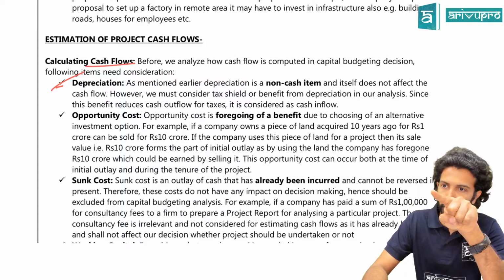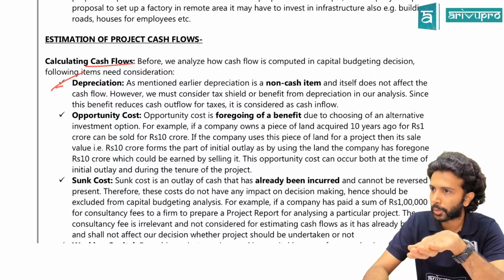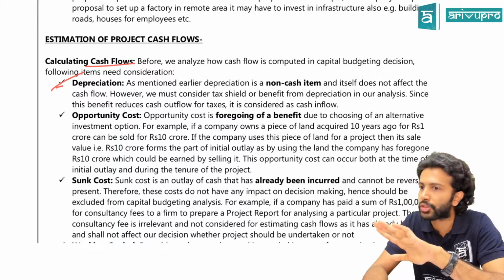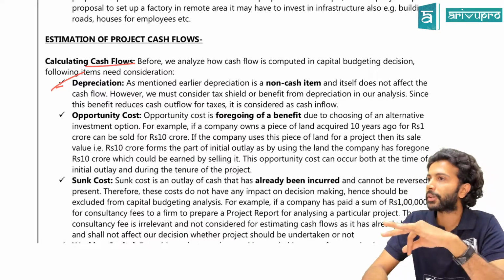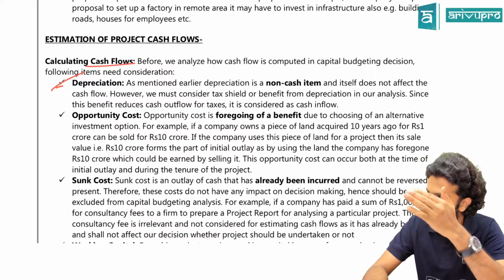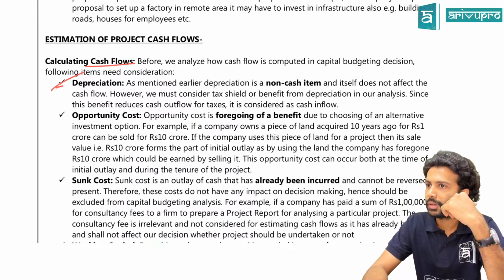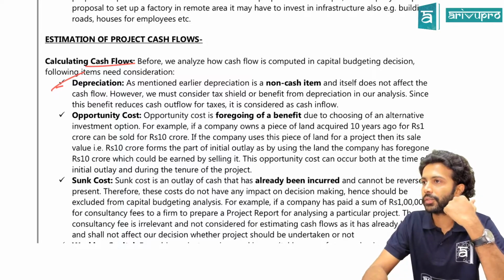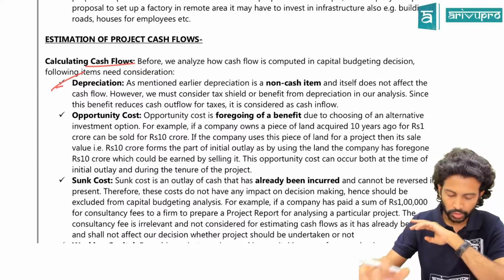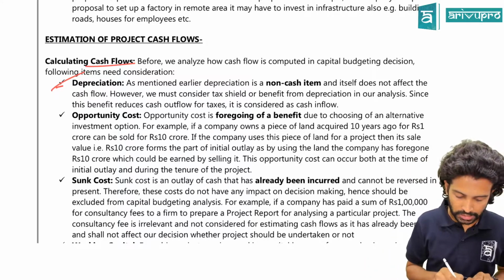What does expense do to your profit? It reduces the profit. If profit is reduced, what happens to your tax? Tax is also reduced. That means because of depreciation, you get a tax benefit. Correct? That means your cash outflow is reduced because of depreciation. So that impact we have to consider when calculating the cash flow. So far, are we okay? Hence, how to calculate, I'll show you, but this is one.